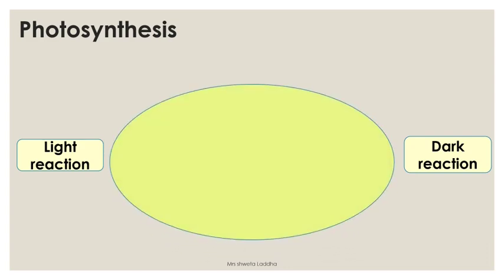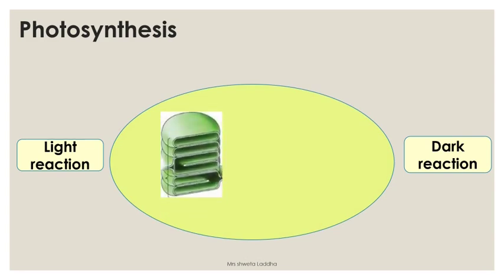Light reaction. So this is the structure of the chloroplast. The light reaction takes place inside the granum. Each granum, we know, is made up of thylakoids. So the light reaction takes place within the thylakoid. Which part? The photosystems, which we studied last time, consist of pigments, and they are responsible for converting light energy into chemical energy. So in the presence of sunlight, the solar energy is trapped by the photosystems.